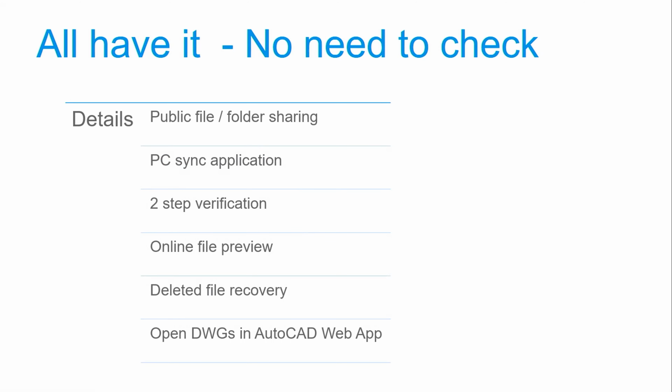Folders and files are locally stored in your machine and synchronized with the cloud. That's also something all of them offer. Two-step verification is also something they all offer. I understand if not everybody is familiar with two-step verification. It's an authentication that verifies a user's identity before giving access to a computer system or an online account. There are three main factors in authentication.